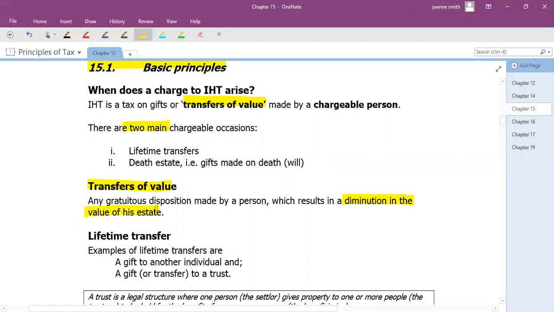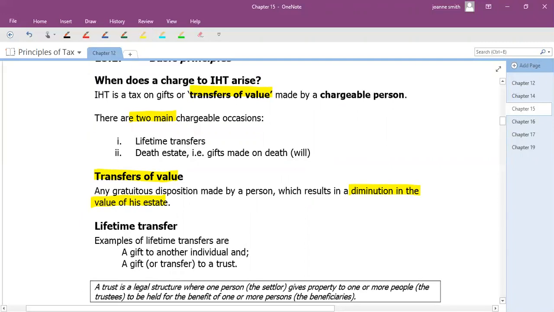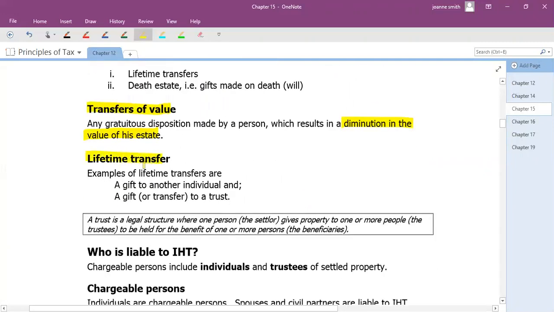So you might have had assets worth, say, £200,000 or £500,000 or £1 million, and you've given some of it away, so now it's worth less. That would be an example of transfer of value, and we'll look at it with some numbers in a minute. During your lifetime, you have a choice of how you make transfers, should you wish to do that.